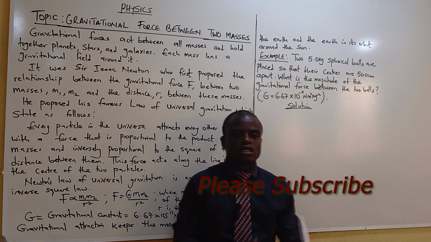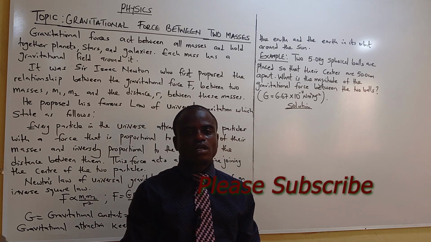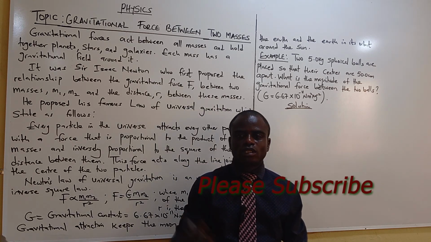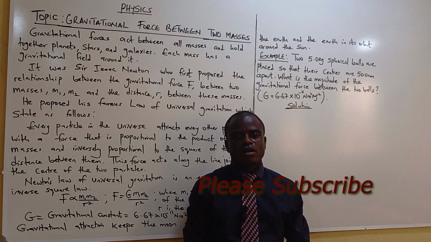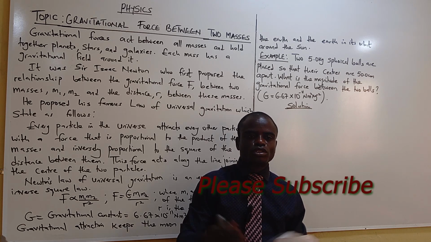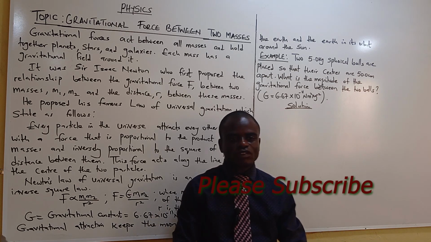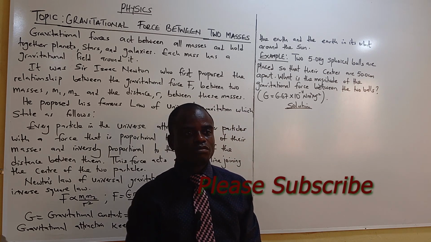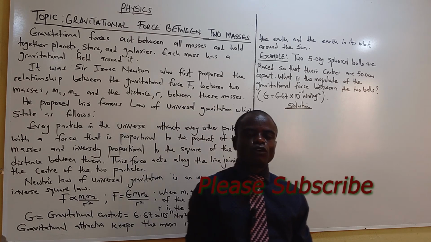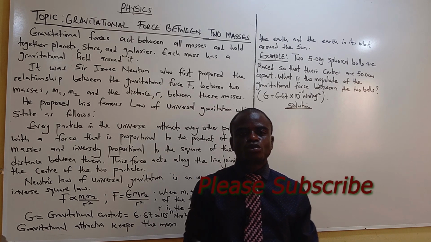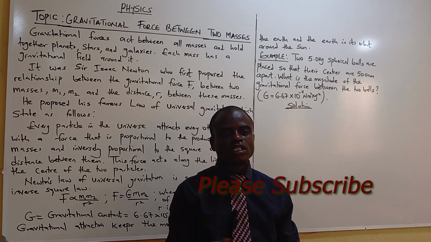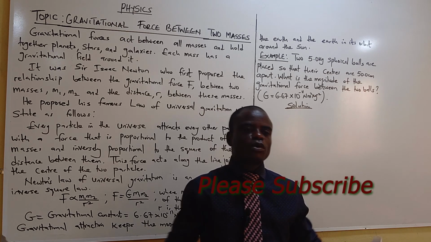Gravitational forces exist between one body in a galaxy and the other, between stars, and between moons. It is the gravitational force that holds those bodies together and does not allow them to skip away.